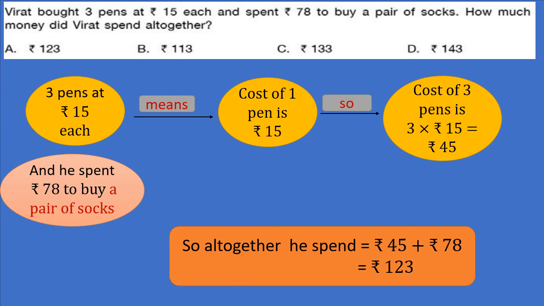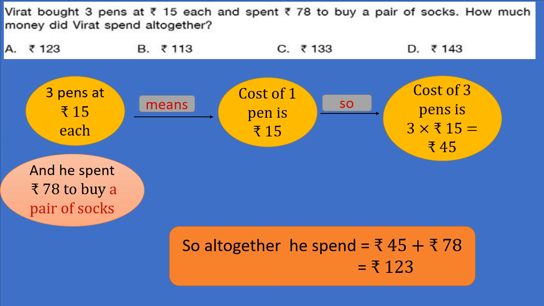Virat bought 3 pens at rupees 15 each and spent rupees 78 to buy a pair of socks. How much money did Virat spend altogether? Now see the figure. 3 pens at rupees 15 each means cost of 1 pen is rupees 15.